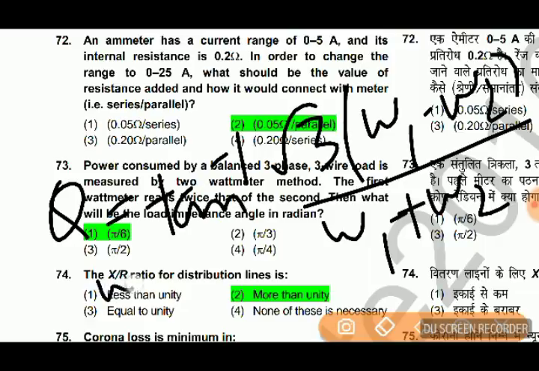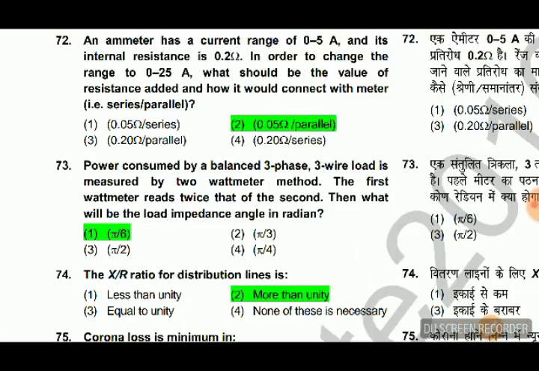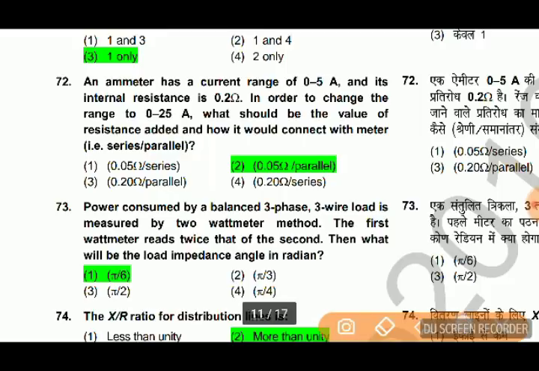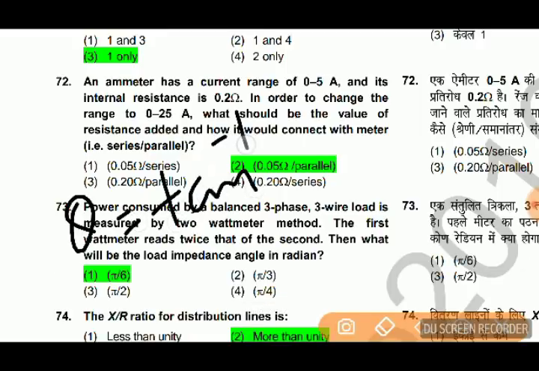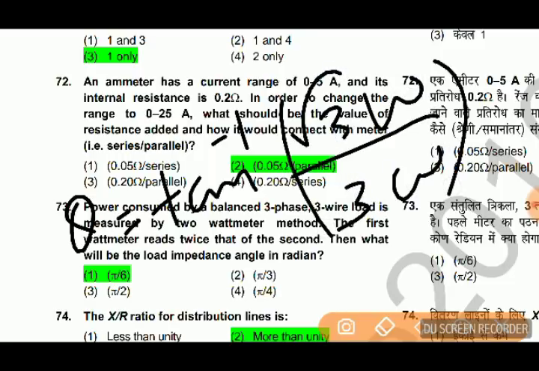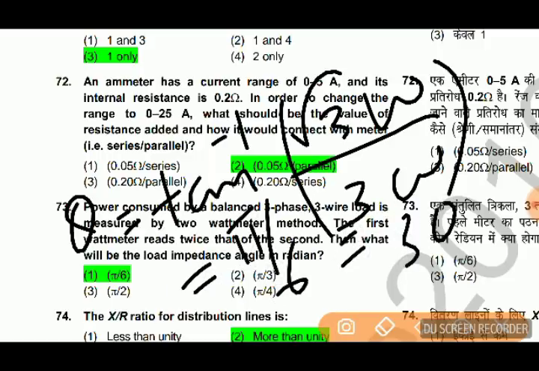So put W1 equal to 2 W2, so theta will be tan inverse root 3W by 3W. So tan inverse of 1 by root 3, which is equal to pi by 6 or 30 degree.